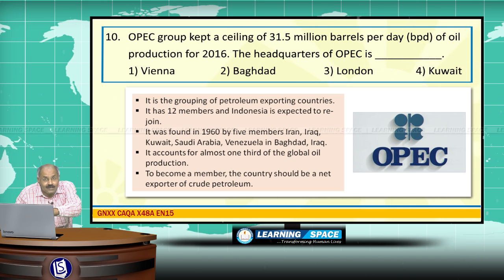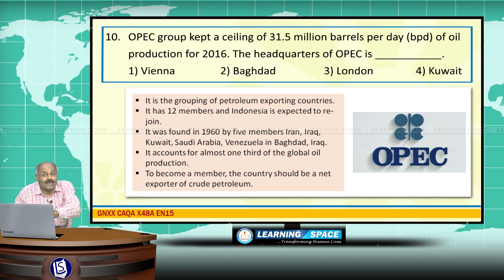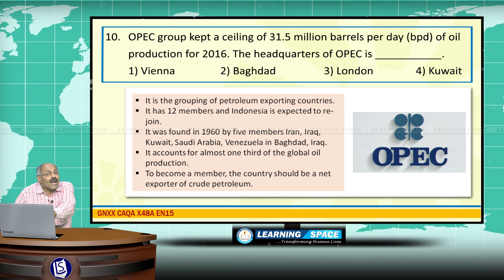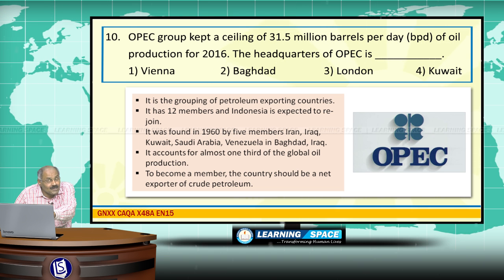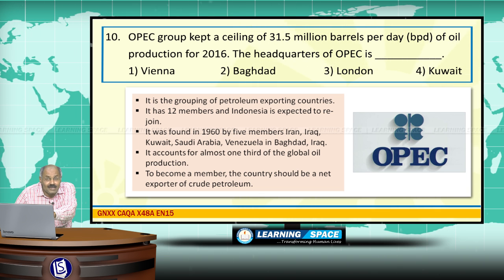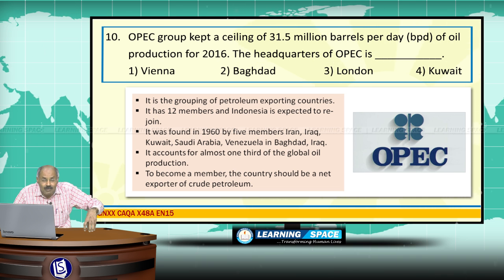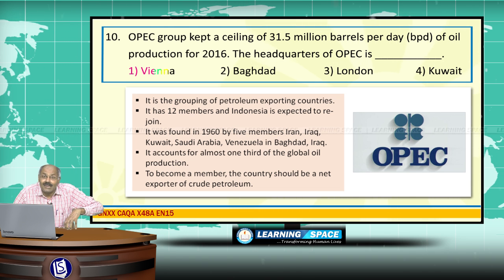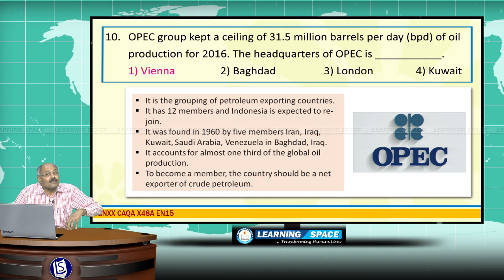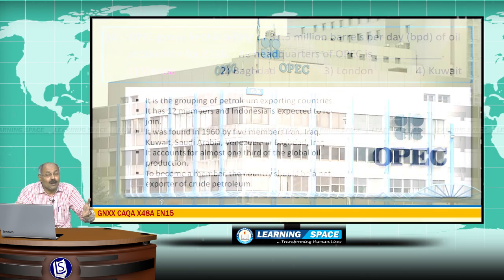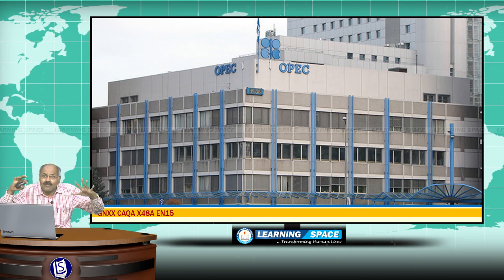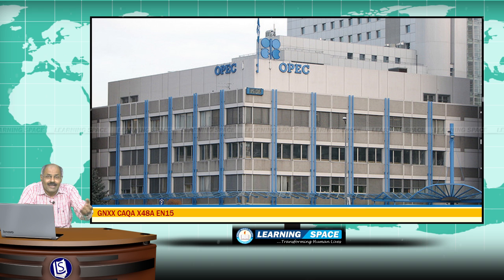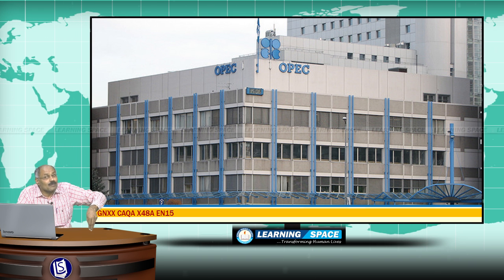So shortly this OPEC will have 13 members; at present they are 12 members, and Indonesia is the most likely to join and it will become 13 members. OPEC was formed in the year 1960 by 5 originating members with headquarters at Baghdad, and at present the headquarters is in Vienna, Austria. This OPEC group contributes almost 1/3 of the global crude oil production, and they produce around 30 million barrels per day.